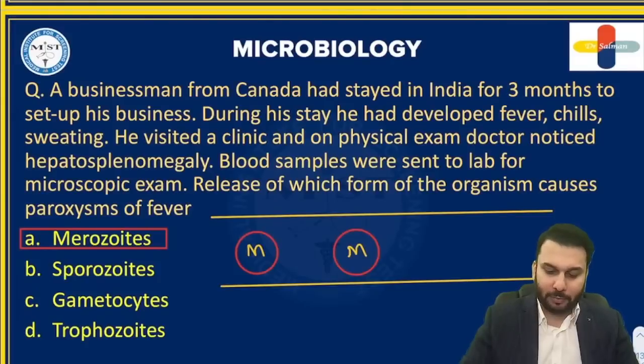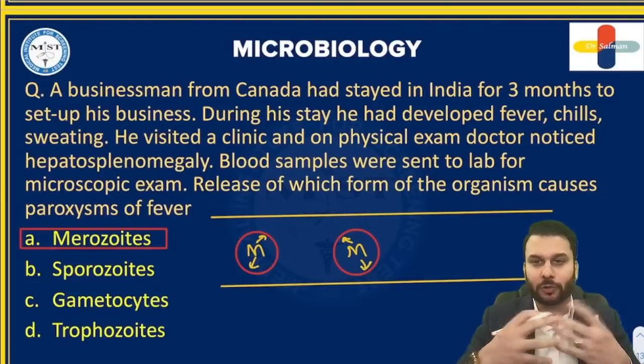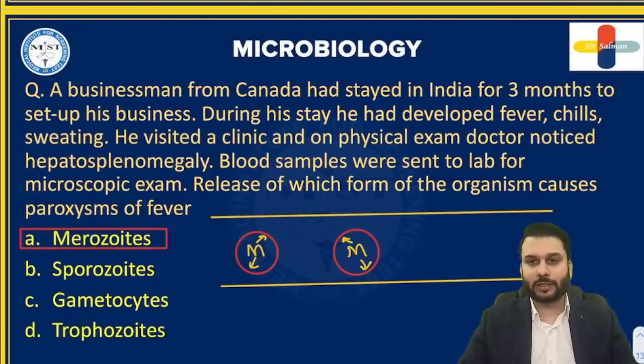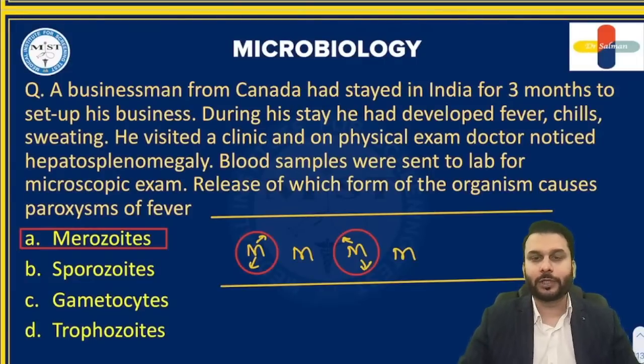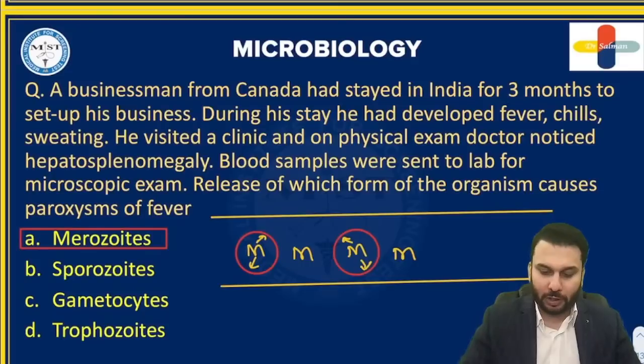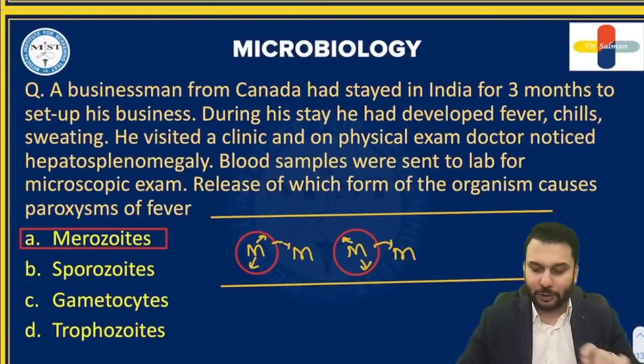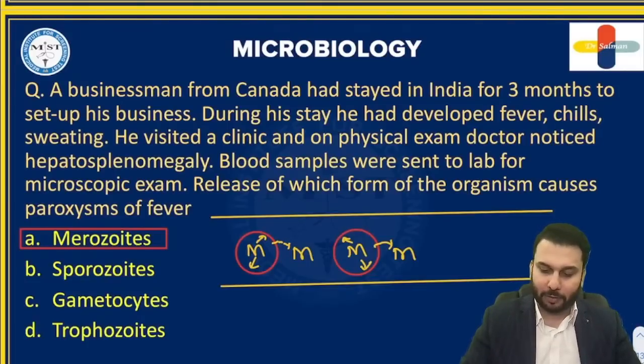As you see, there is a limited amount of space inside the RBC, so at one point of time, this RBC is going to rupture. Once it ruptures, all these merozoites get released into the blood, and this leads to that fever. And once these new merozoites are in the blood, they go and affect the next RBC. The cycle keeps continuing like this.